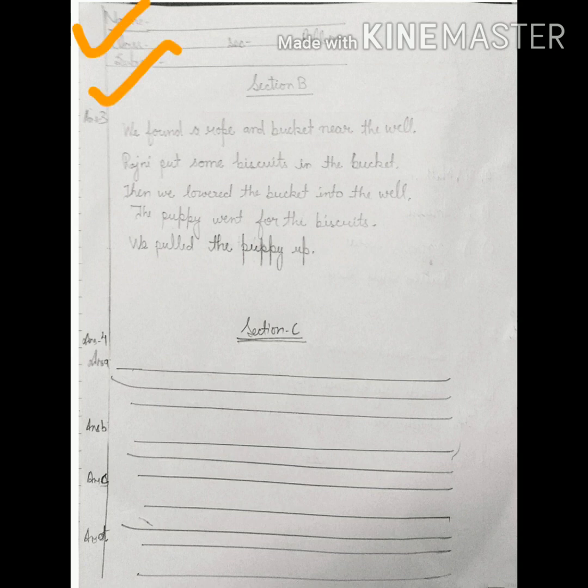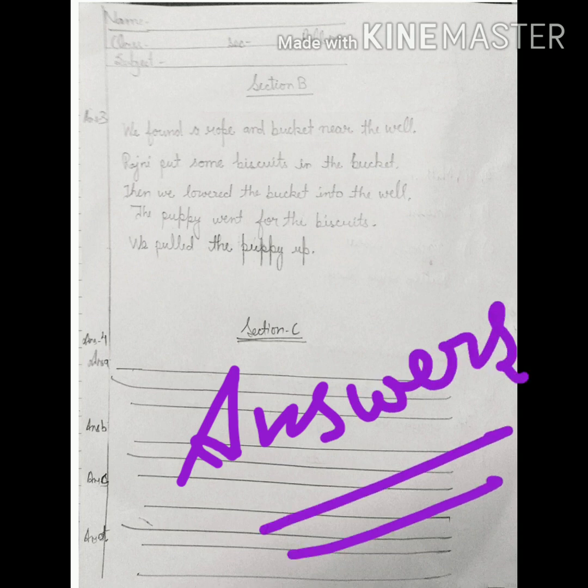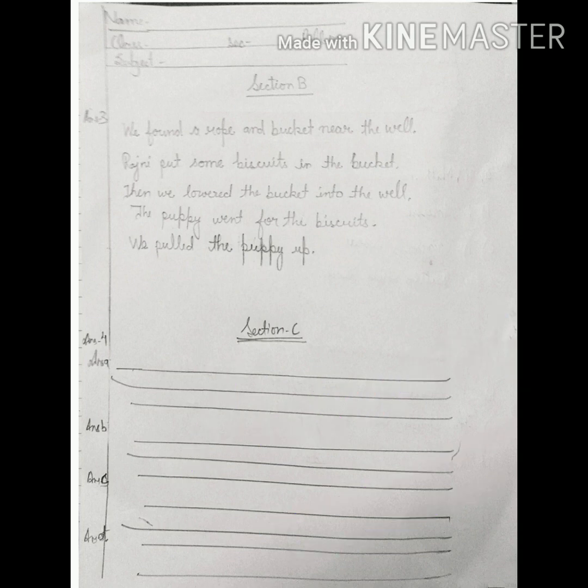On the top of the page, again you have to write down your name, class, section and roll number, and then write down the heading Section B. Then you have to mention answer number 3 and write down story in correct order. Be careful about your spellings and write down in a neat and clean way. Then Section C. Here you have to write down answers of the questions. You have to put the correct number, like answer number 4, A, then B, then C, and then D. So you have to put in a correct order and write down correct answers in neat and clean way, and be careful about your spellings.